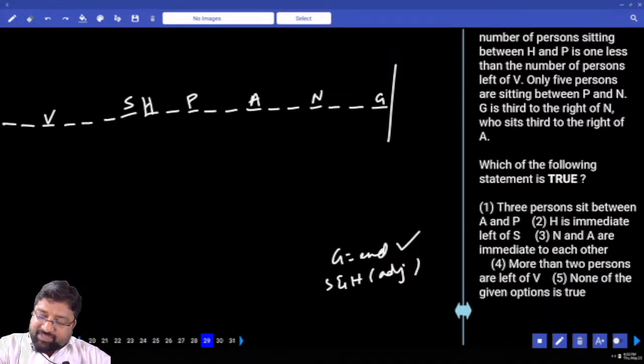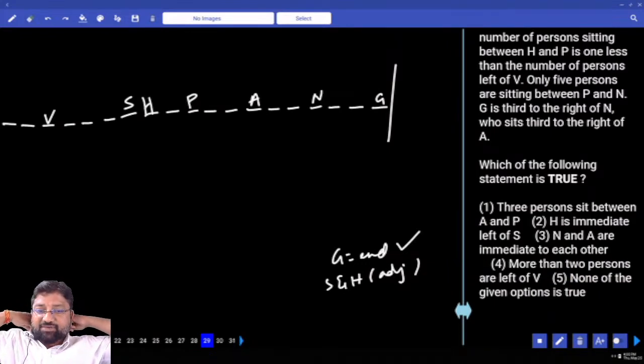Which of the following statements is true? 3 persons sit between A and P. Do you see 3 persons between A and P? No. H sits to the left of S? No. N and A are immediate neighbors? No. More than 2 persons to the left of V? No. None of the given options is true.